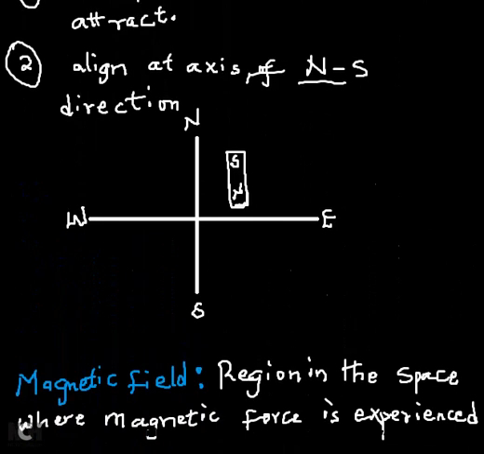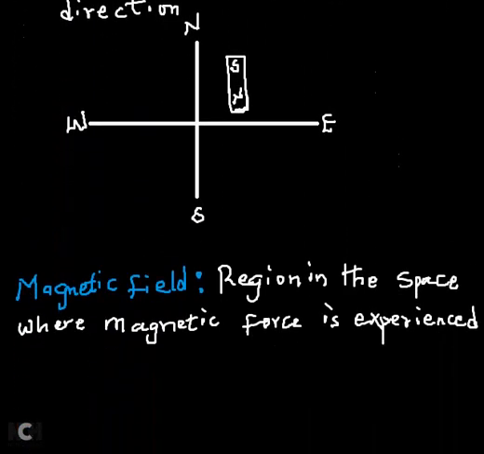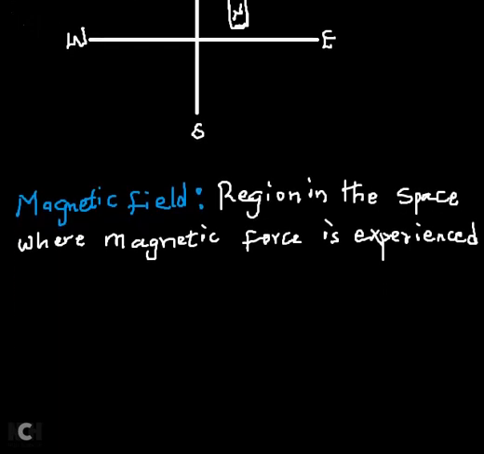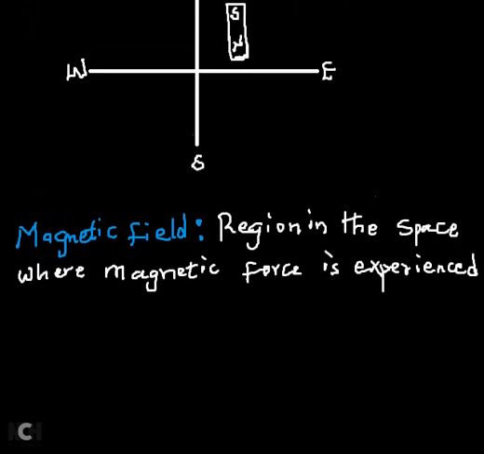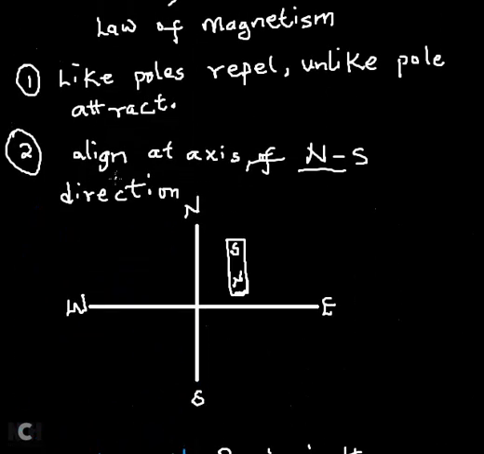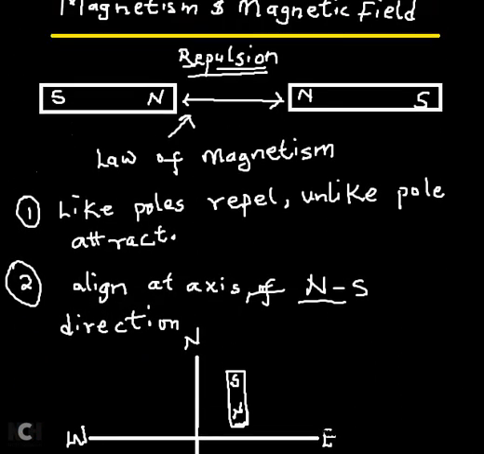Now, such magnetic force is experienced due to the presence of a magnetic pole. Since we cannot isolate a pole, a magnet always exists as two poles. That's why it's called a dipole, the north and south pole.